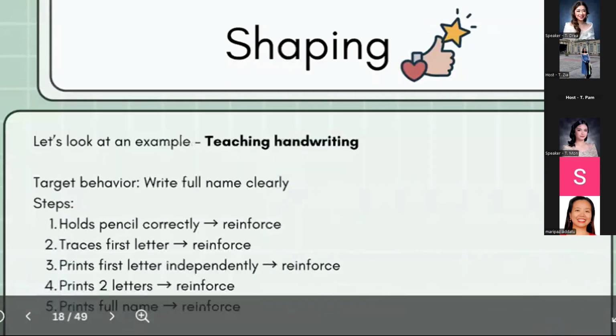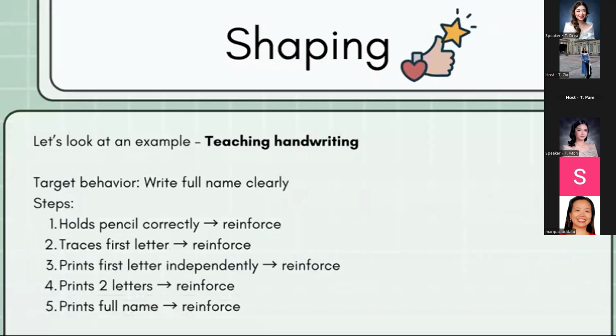Let's give an example. If we are going to teach handwriting, our target behavior is writing the full name clearly. It can simply begin if the child holds the pencil correctly, then we can give a reinforcement, like praise: very good for holding the pencil correctly.